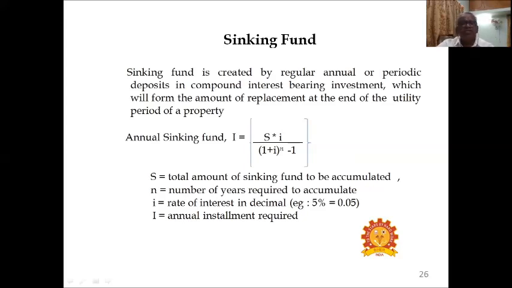Even for replacement also. So annual sinking fund I equal to S into small i divided by (1 plus small i) power n minus 1. The annual sinking fund is capital I, S is the total amount of sinking fund to be accumulated, n is the number of years required to accumulate, small i is the rate of interest in decimal. Example, if the rate of interest is 5%, we have to put 0.05 in the formula given.